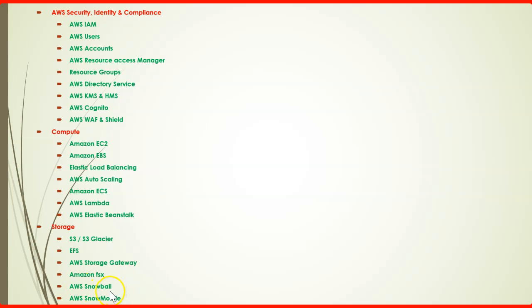Let's suppose you have a ton of data, like petabytes of data. It's not a feasible option to migrate your data to the AWS data center over the internet, because of the cost of internet utilization and the time, it will take more time. So the best option is to put in a request to AWS, and they will analyze your request and send you a hardware device. You can upload your data to the Snowball, and then send it back to AWS, and they will configure it for you in their own data center.